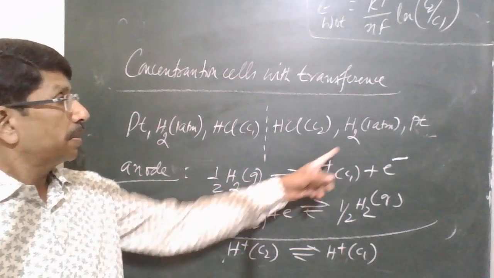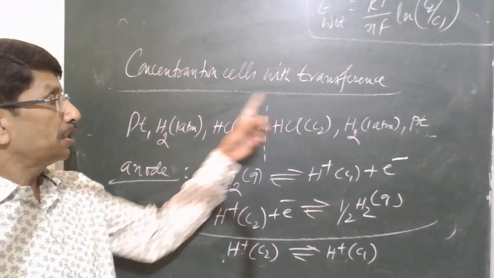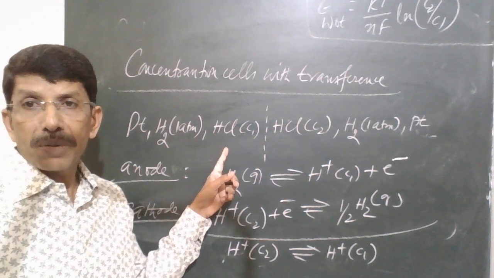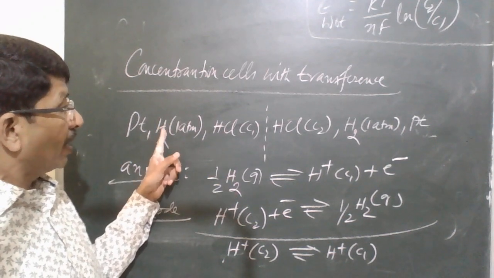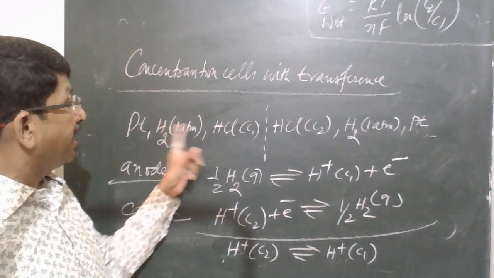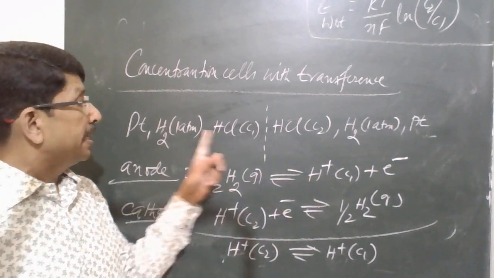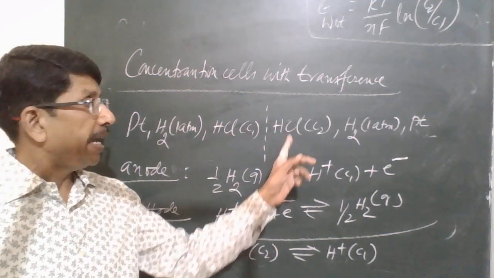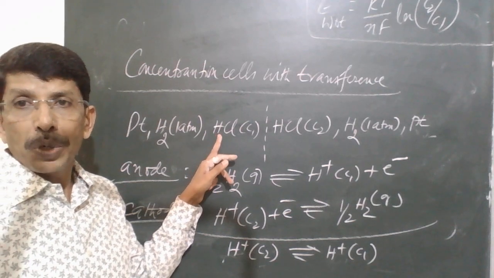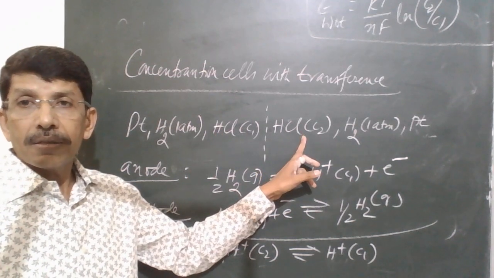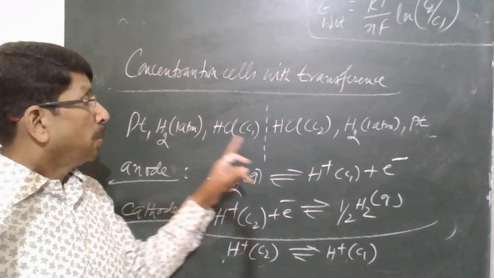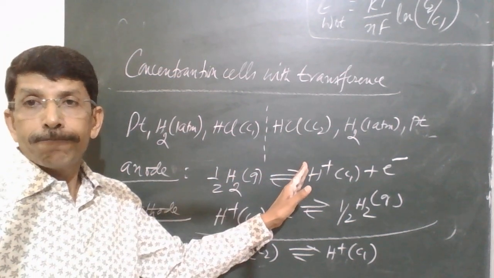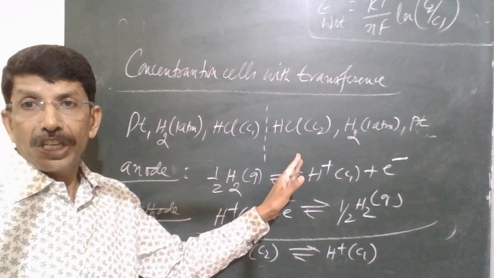So H plus ions are moving from C2 to C1. From cathode compartment, H plus ions are moving to anode compartment. In other words, here H plus ion concentration increases because H2 gas is getting oxidized, and here H plus ion concentration is decreasing because hydrogen ions are consumed here. So hydrogen ions are produced here and hydrogen ions are consumed here. So there is an increase in H plus ion concentration here and a decrease in H plus ion concentration here. So what happens?